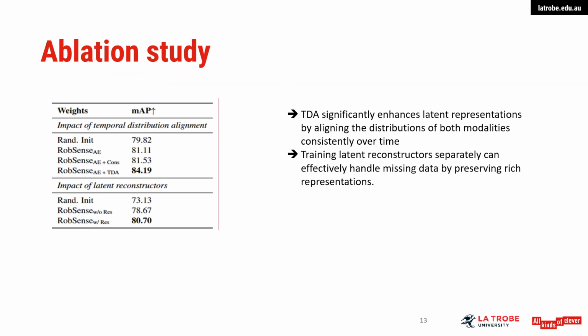We examine the impact of two key factors, temporal distribution alignment and latent reconstructors. Due to computational constraints and these factors being less influenced by data scale, the model is pre-trained on 5% of the dataset, with BigEarthNet used for fine-tuning on static multimodal input. As you can see, TDA significantly enhances latent representations by aligning the distributions of both modalities consistently over time. Training latent reconstructors separately can effectively handle missing data by preserving rich representations.